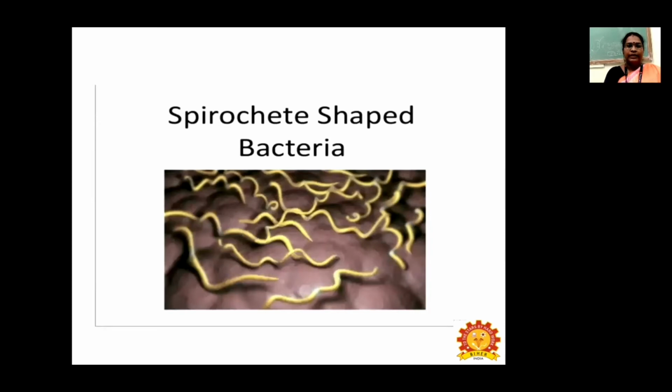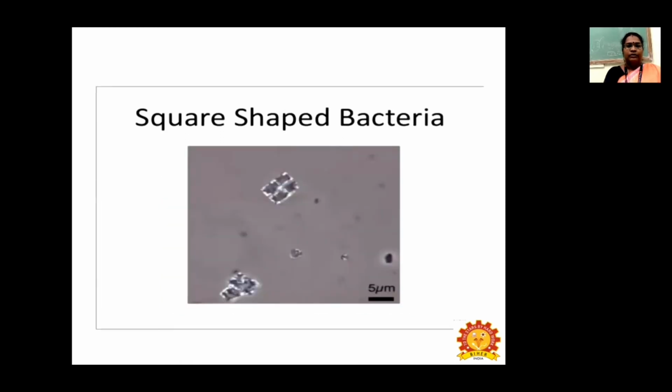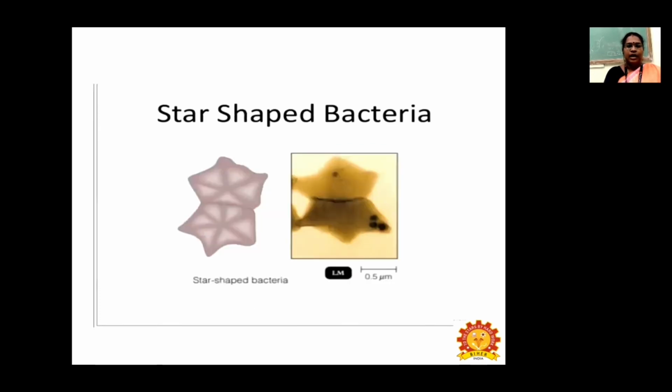This is the image of Spirochaete shaped bacteria. This one is a square shaped bacterium. You can see here a square shape. This is star shaped bacteria; the bacterium resembles a star.